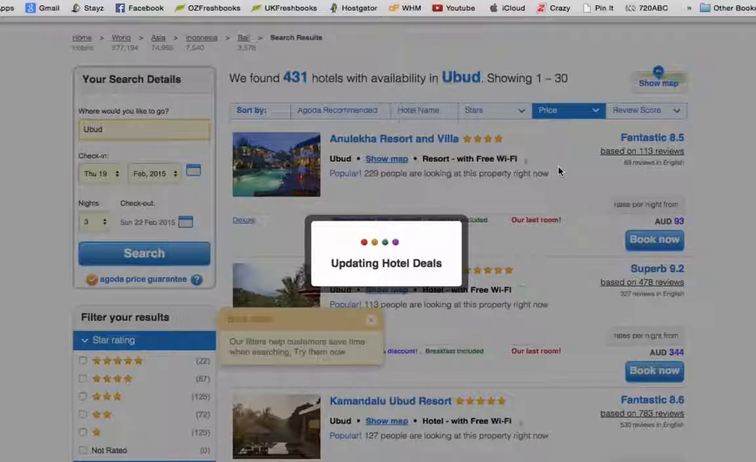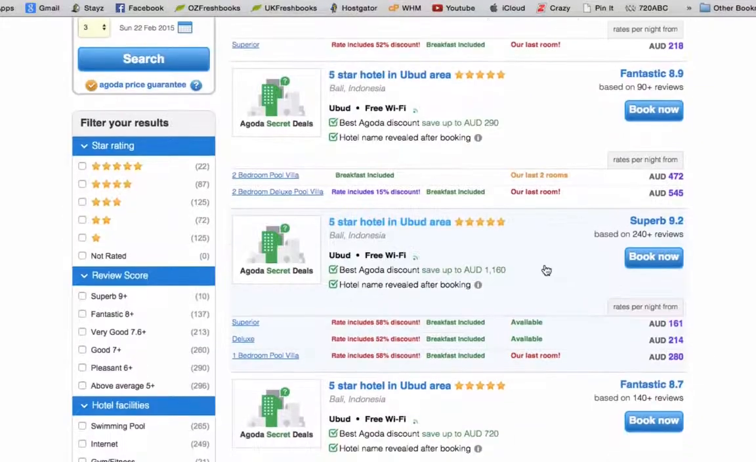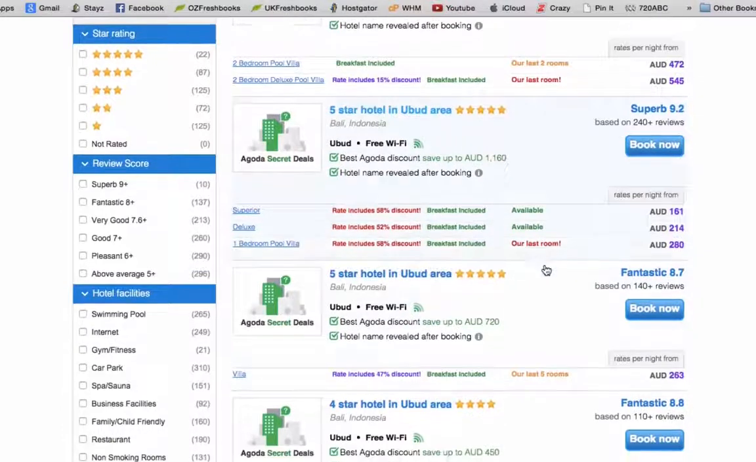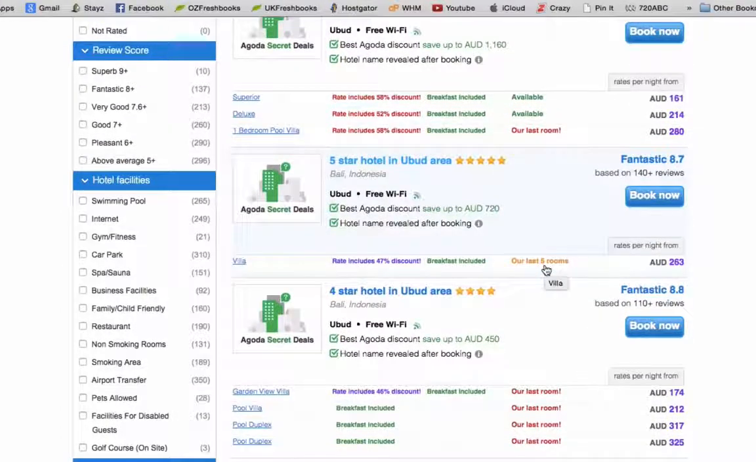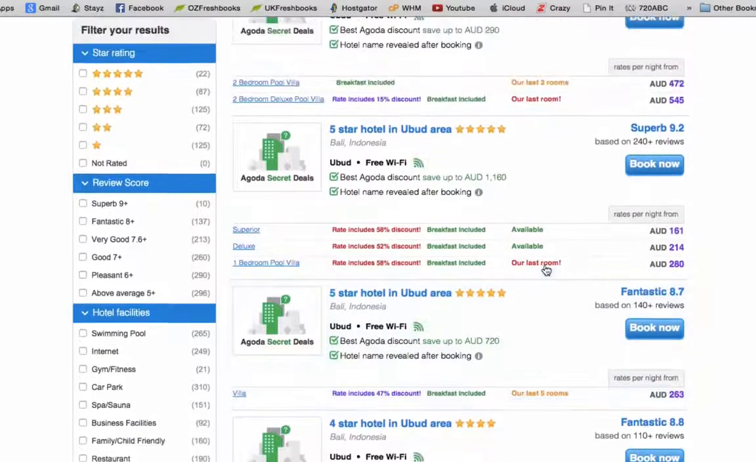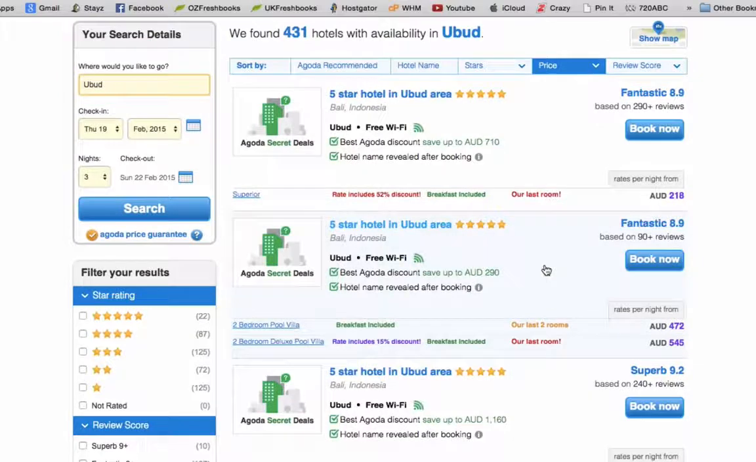Agoda will now search for available secret hotel deals in the Ubud area. Secret hotels are great because they offer 50% to 60% off the normal rates a hotel would charge. They want to fill their rooms and they don't want to put their name to it, so what they do is they turn to sites like Agoda to actually offer these deals.